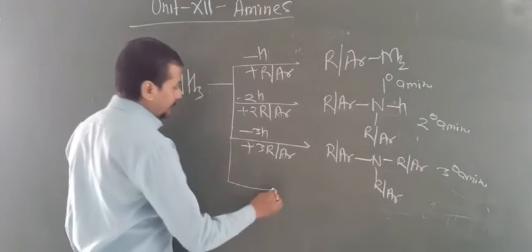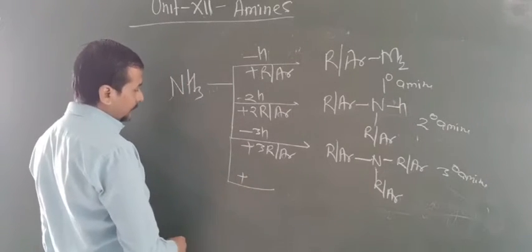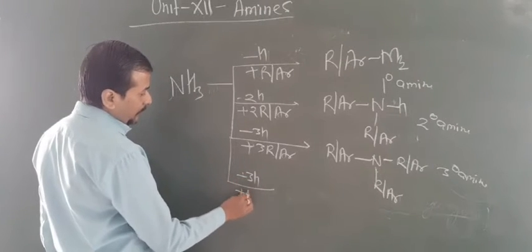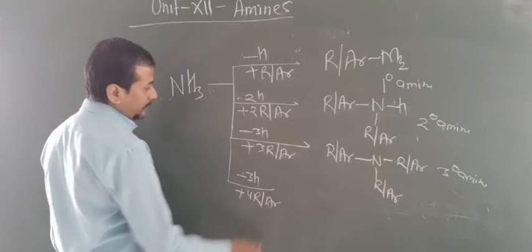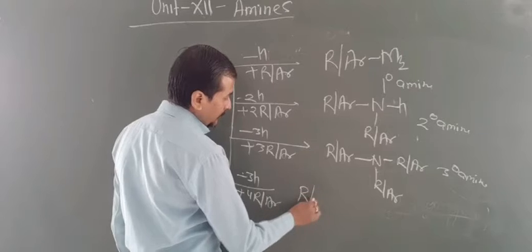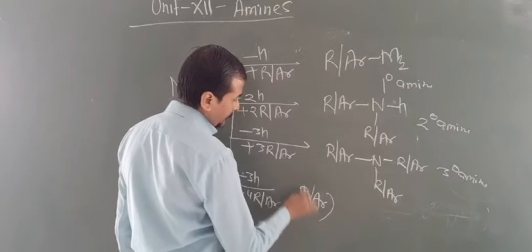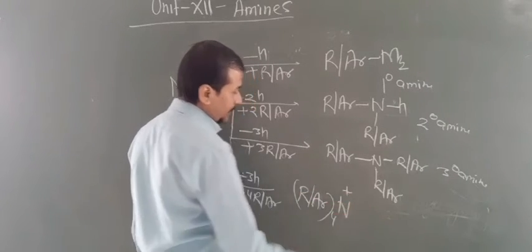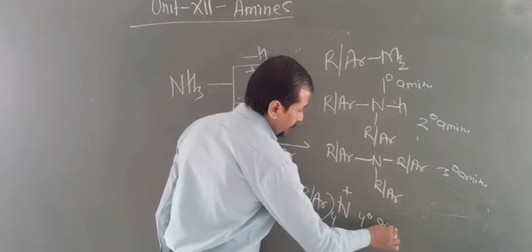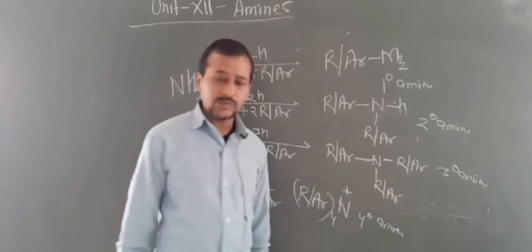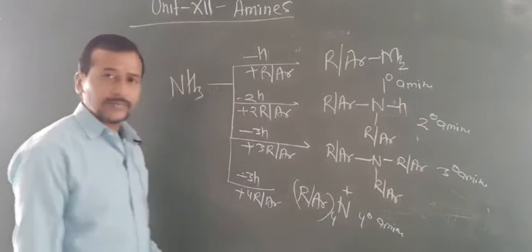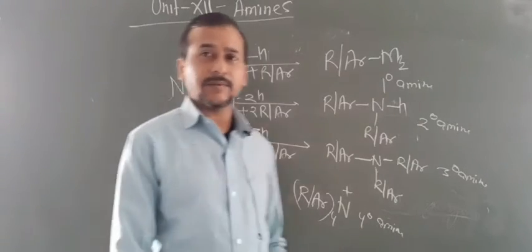Now for 4 degree, you have to replace 3 H and now you have to add 4 R or Ar. In that condition you will get R or Ar 4 times and N plus charge like this. So this is known as a 4 degree amine. One thing I also told you about carbon: it may be 1 degree, 2 degree, 3 degree or 4 degree, depending upon the attachment of carbon.